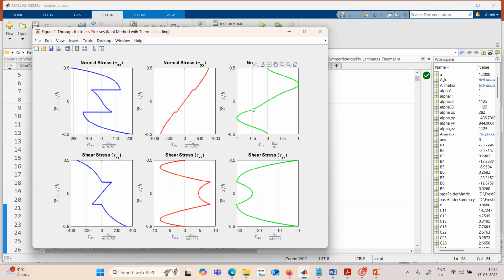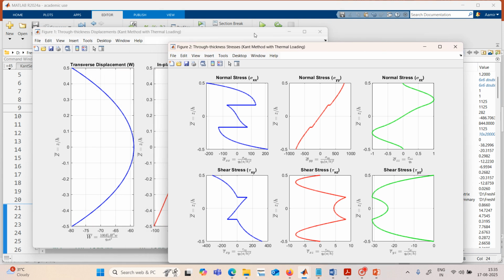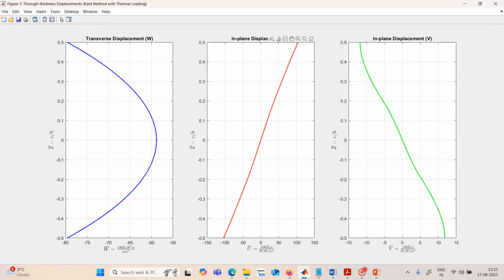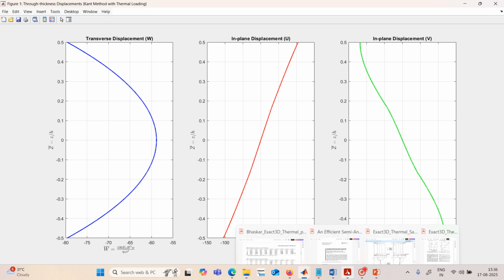Okay, so now we are getting these results. These are the results for the in-plane displacements U and V, and the transverse displacement W. We will also check whether we are getting exactly the same values, since the plot is not given in this paper.